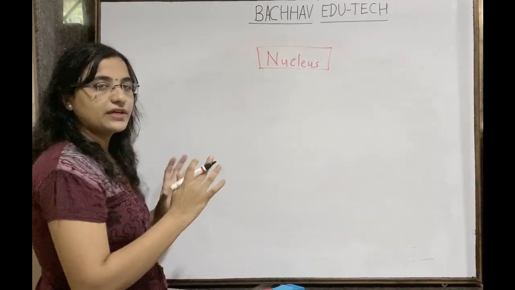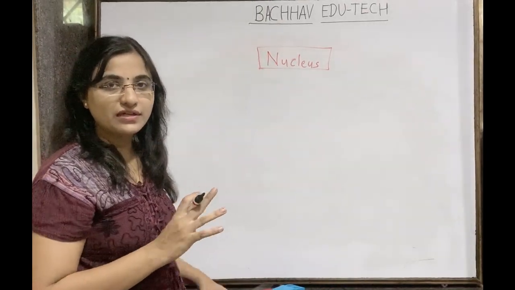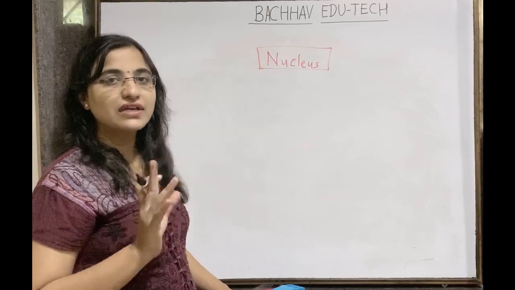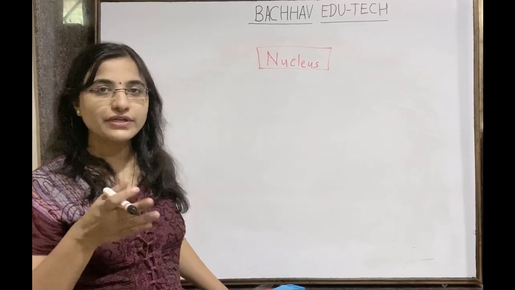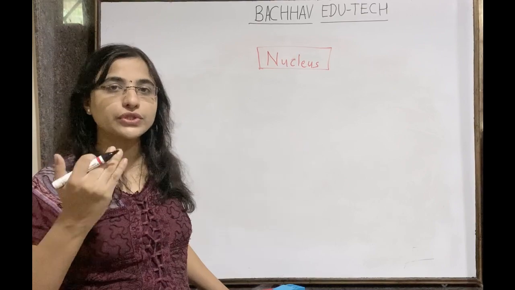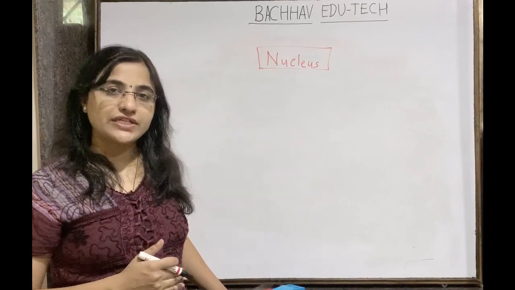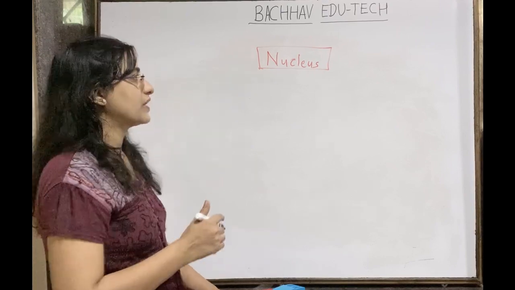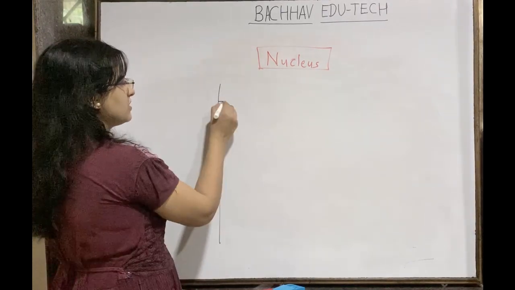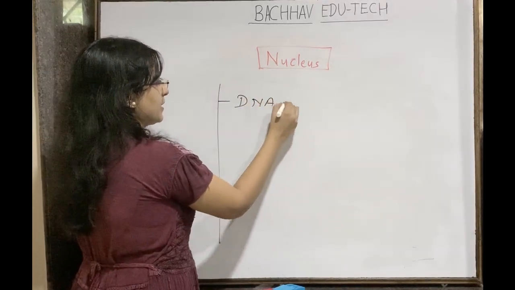When we talk about the chromatin, we know that two types of chromatins are there. Means that chromatin has two parts, that is euchromatin and the heterochromatin. Euchromatin means true chromatin which is going to transcribe into RNA, and the other part we call heterochromatin. Okay. So what is the major function of this nucleus? DNA replication.